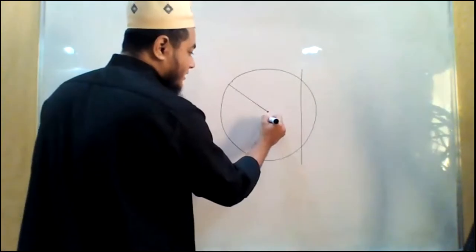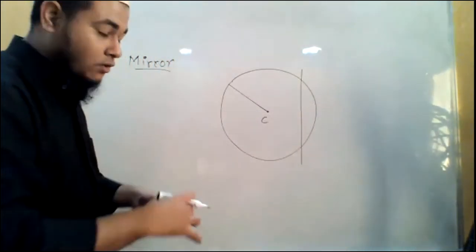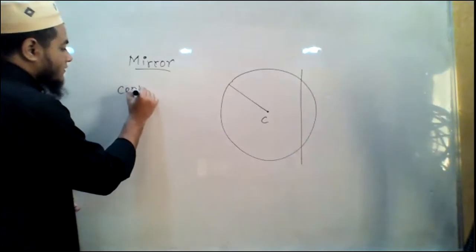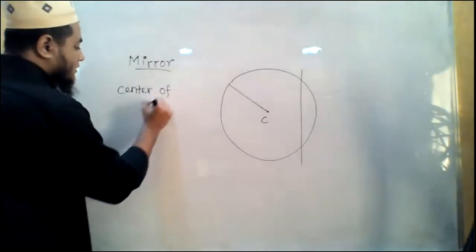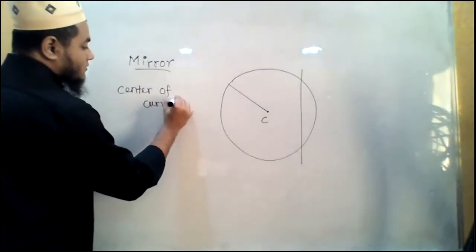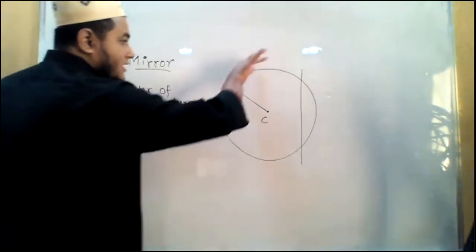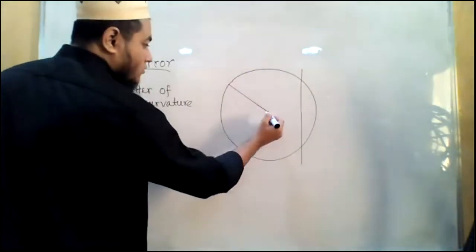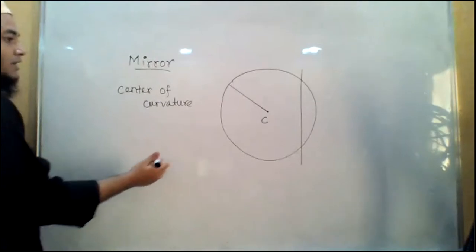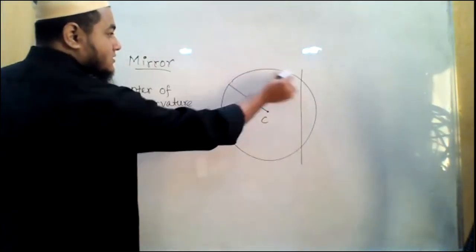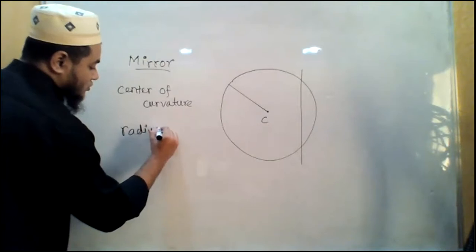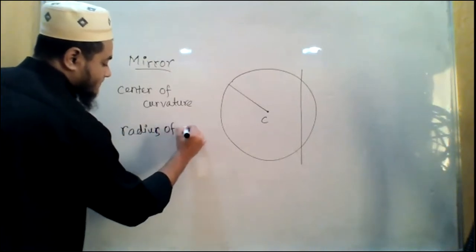So this center is represented by C, and it is called center of curvature. This is curve, right? That is why center of curvature. And we have the radius of this sphere, so it is called radius of curvature.